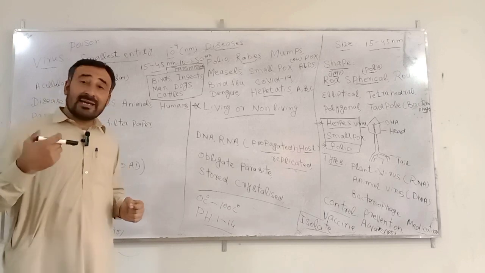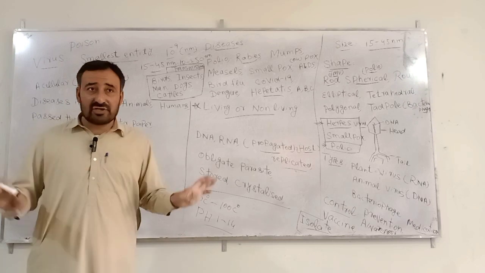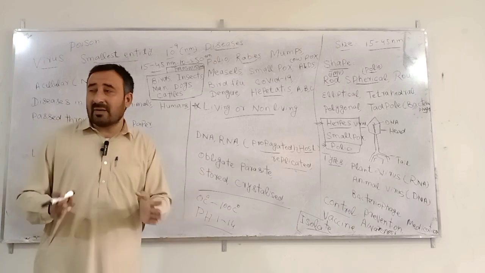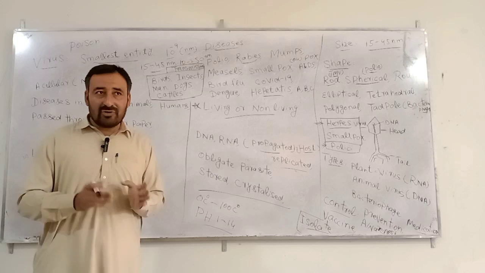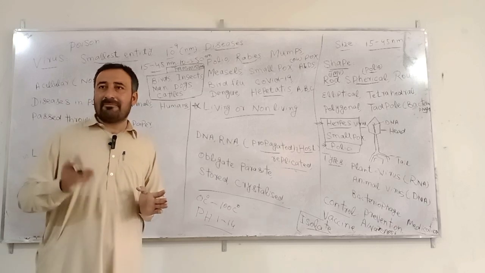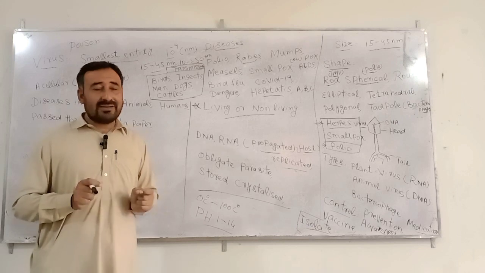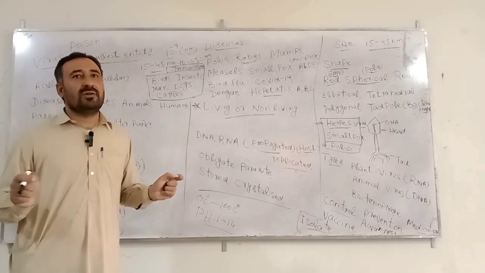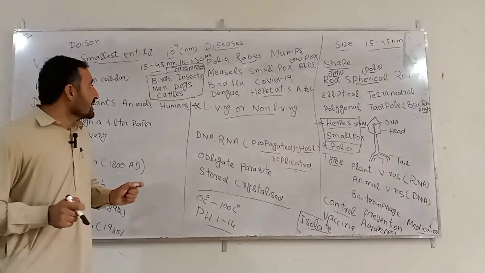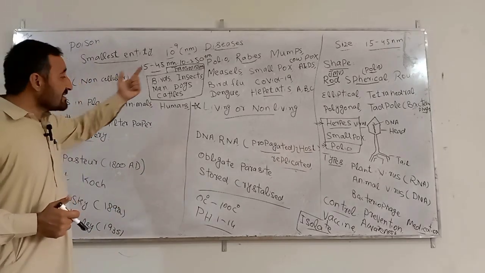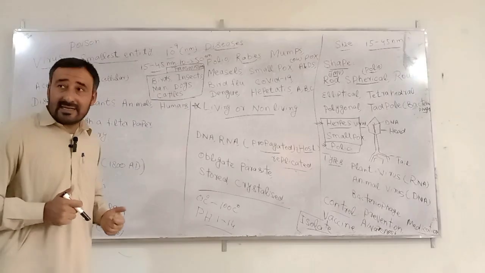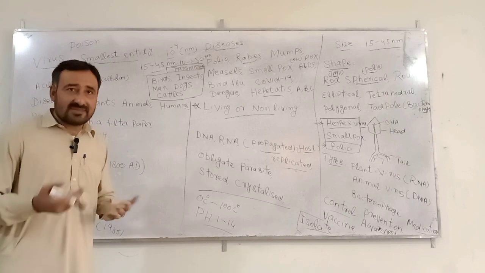Okay. They can be found in any pH range from 1 up to 14. They can tolerate alkaline, acidic, basic or saltish conditions. Okay. I mean to say that it can be found everywhere in the universe. Okay. Next one is the transmission of viruses, how they are transmitted.